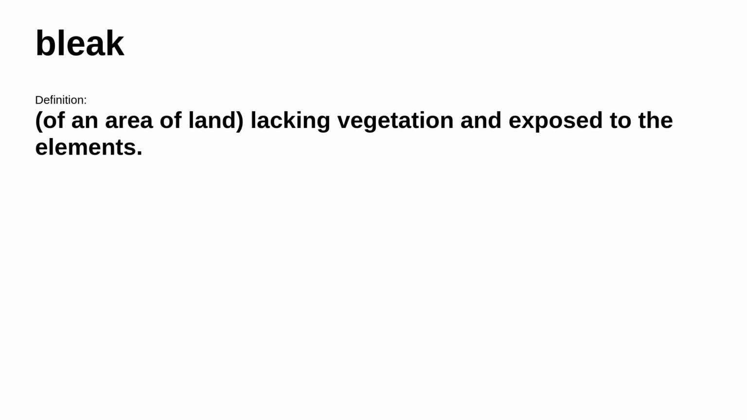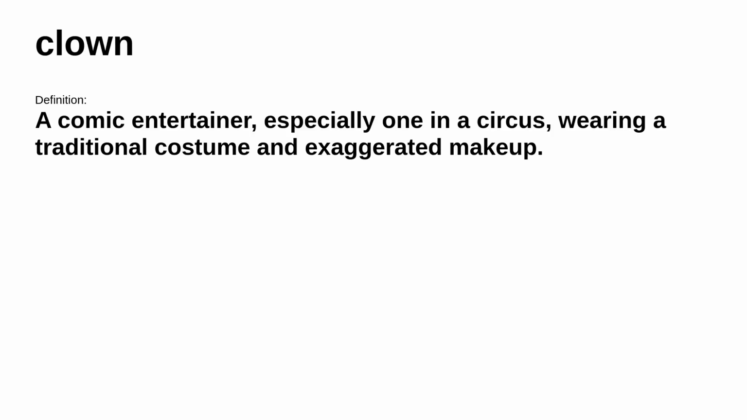Up next, bleak. It means of an area of land lacking vegetation and exposed to the elements. Consider this example, a bleak and barren moor. Next up, clown. It means a comic entertainer, especially one in a circus, wearing a traditional costume and exaggerated makeup. For example, a circus clown.